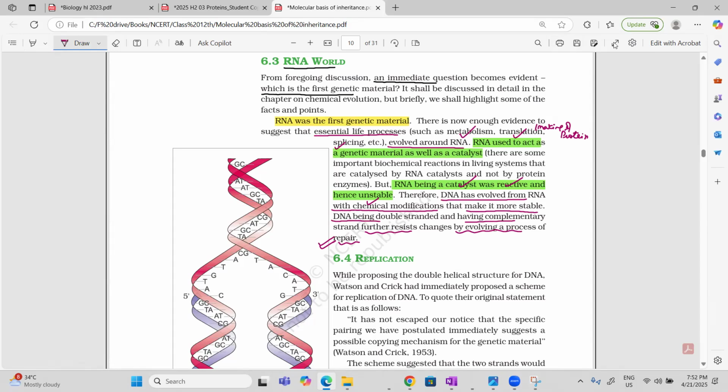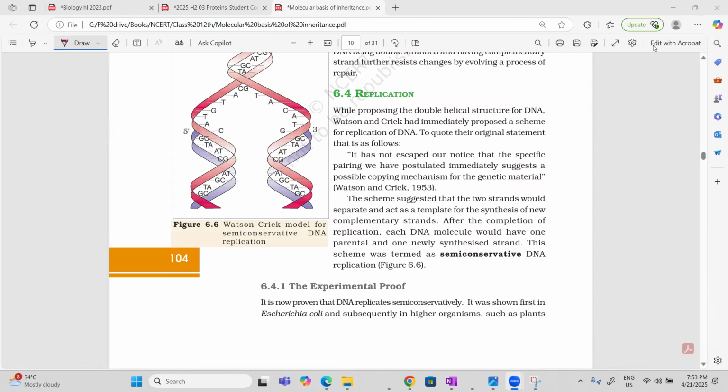So just read up till here if you have any. Now, replication. Replication, you know very well, DNA will make DNA.